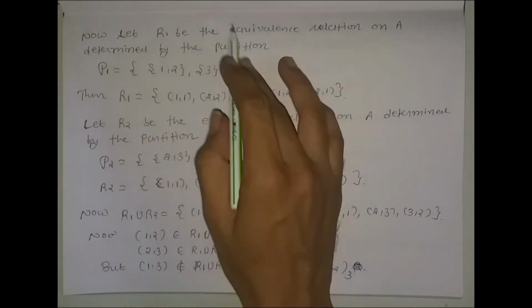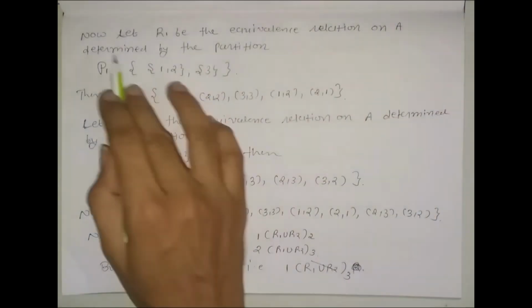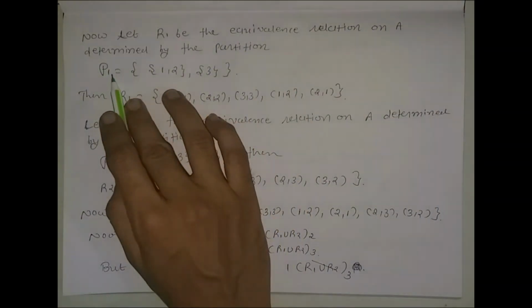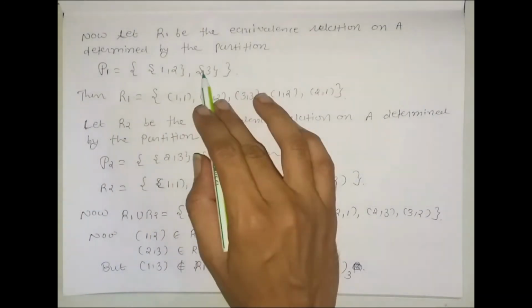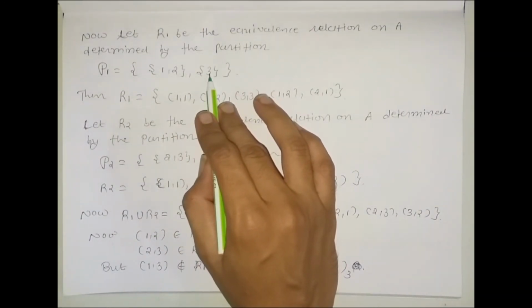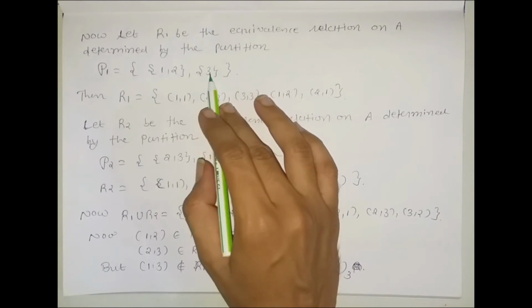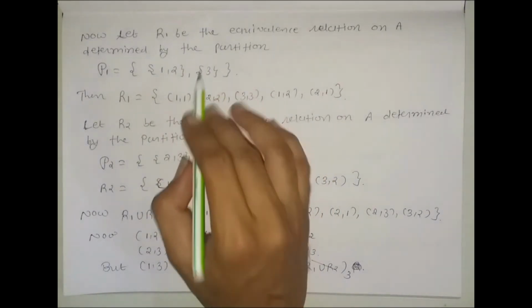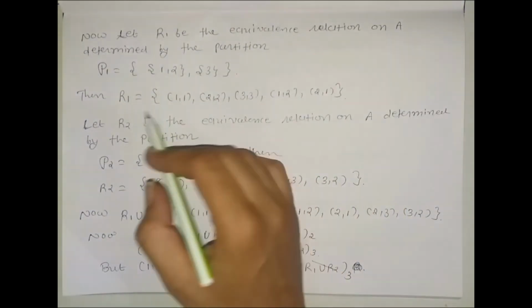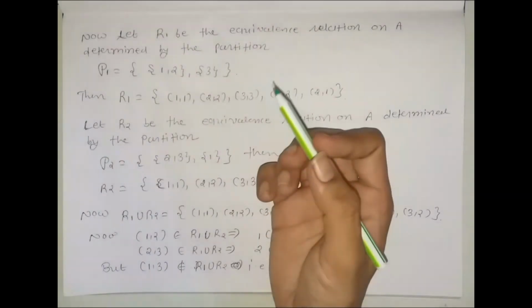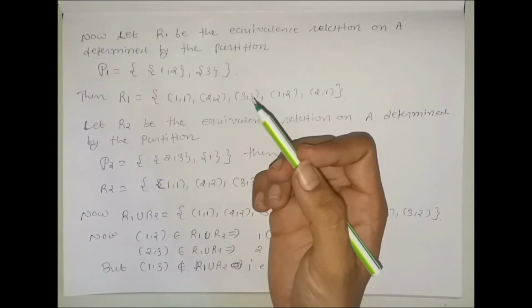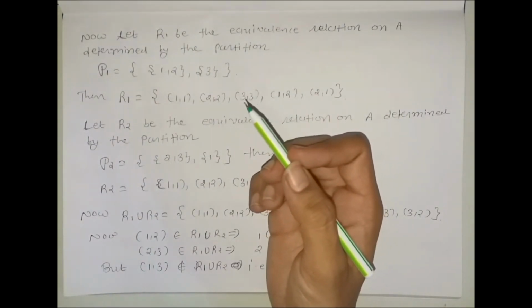Now let R1 be the equivalence relation on A determined by the partition P1, where P1 contains the block {1, 2} and the singleton {3}. Now the relation R1: A is related to B if and only if A and B are in the same block.